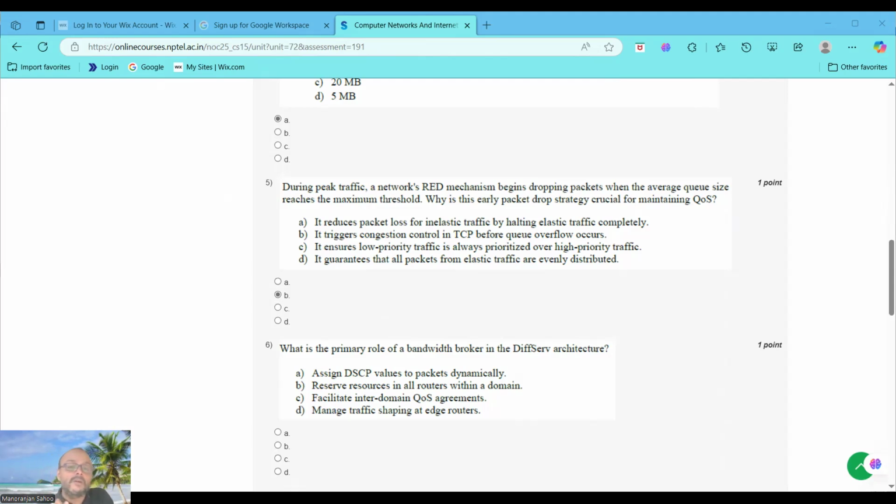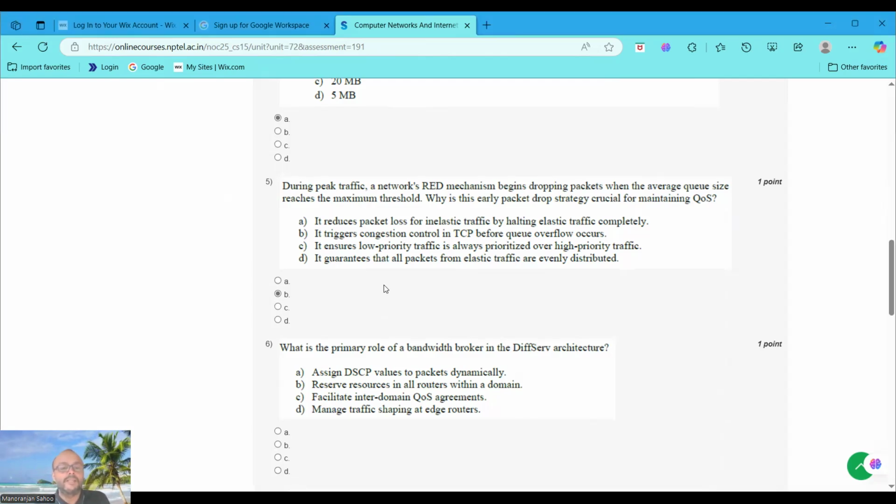Second one, why is it the correct option? Because early drop prevents overflow, stabilizing quality of service. The third option is incorrect because RED does not prioritize low priority traffic; it is agnostic to priority. The last one is also incorrect because there is no even distribution guarantee; drops are random. So only option B is the right option. Got it? Now moving to question number 6.